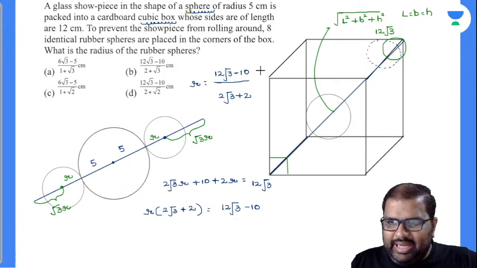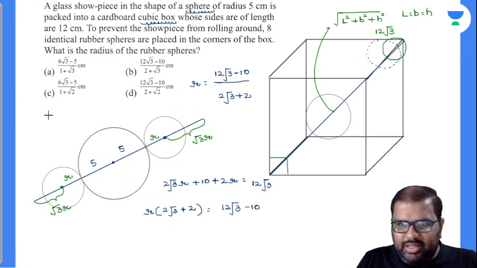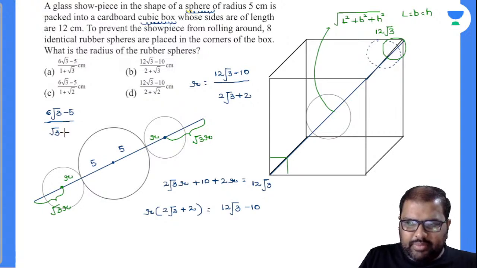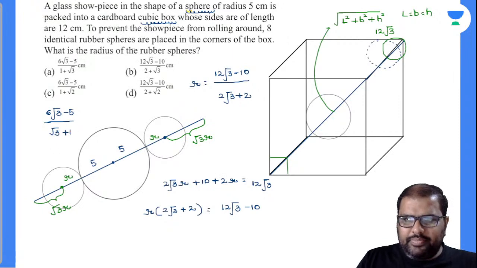So see here, I can take 2 common outside, right? If I take 2 common outside, what will be the value there? 6 root 3 minus 5 divided by how much? In the denominator also I can remove 2, so this will be root 3 plus 1. Is there any option there? Check once and let me know. Yes, there is an option there, root 3 plus 1.